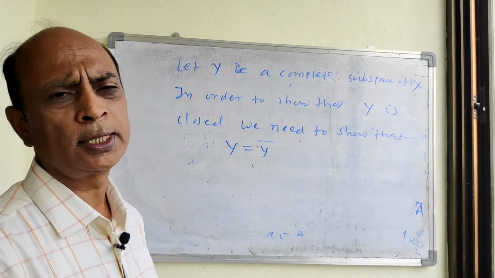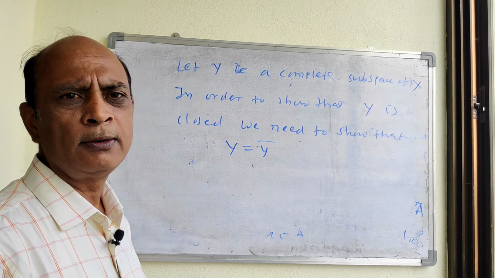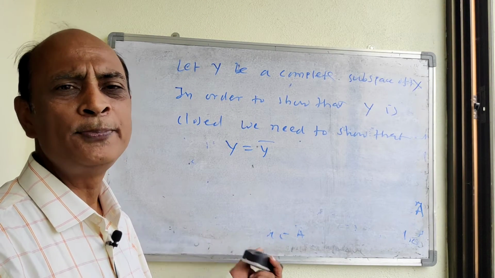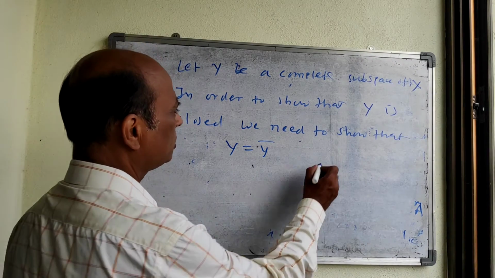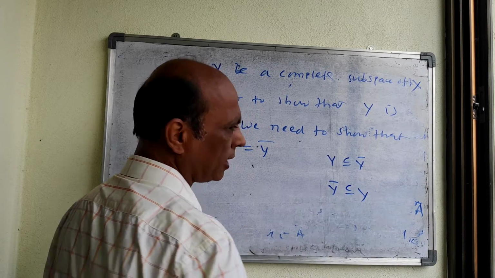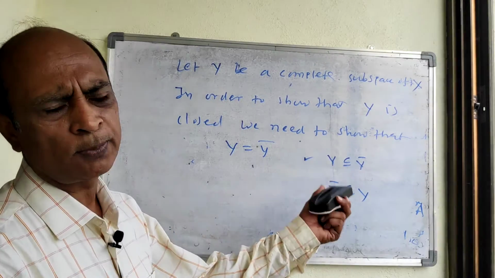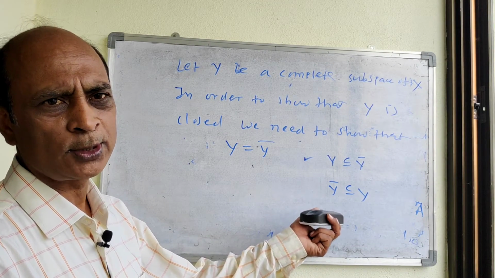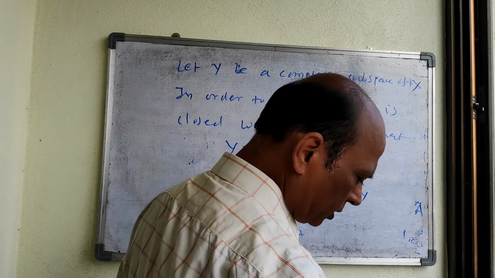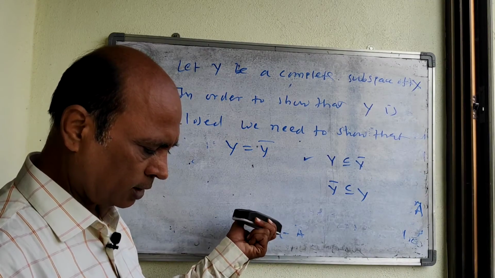Now how can we show that Y is equal to Y bar? There are two sets, and when we have to show that two sets are equal, we have to show that each is a subset of the other. It means we have to show that Y is a subset of Y bar, and Y bar is a subset of Y. By definition, Y is a subset of Y bar is always valid. So we have to show just that Y bar is a subset of Y. We take one point from Y bar and show that it is in Y.